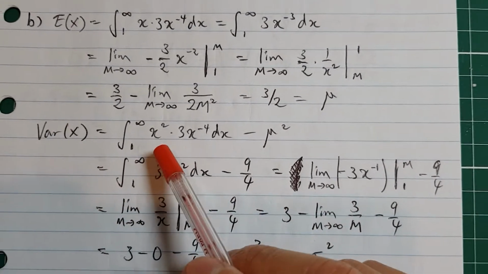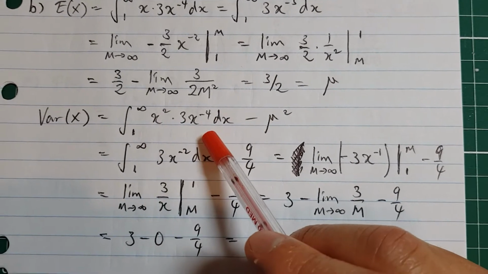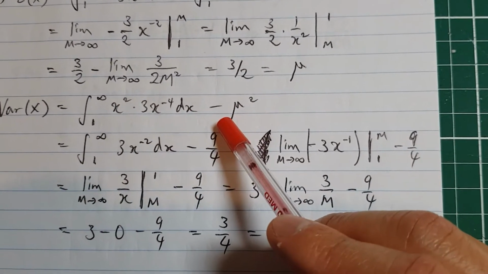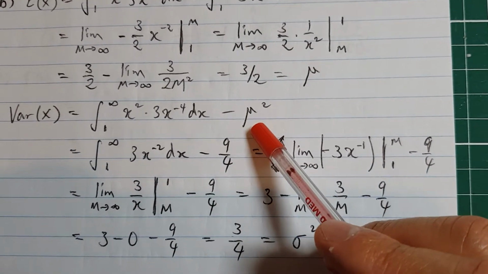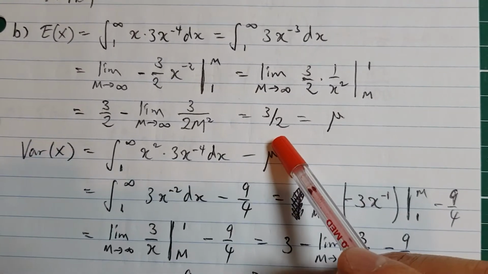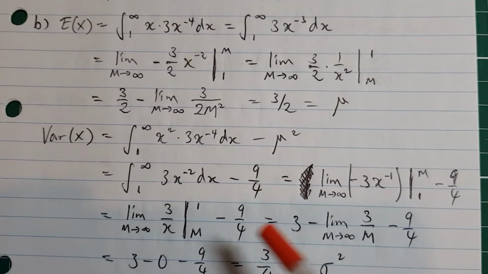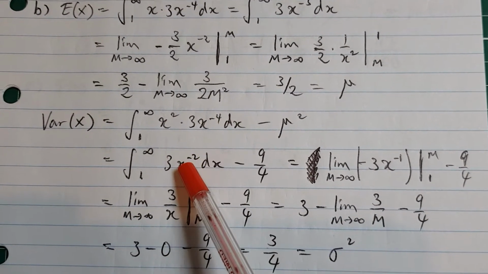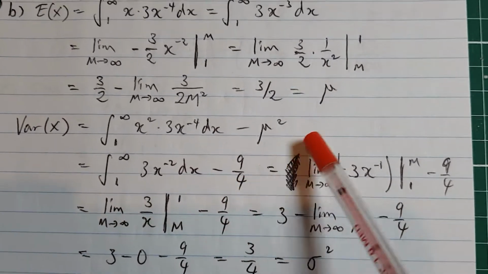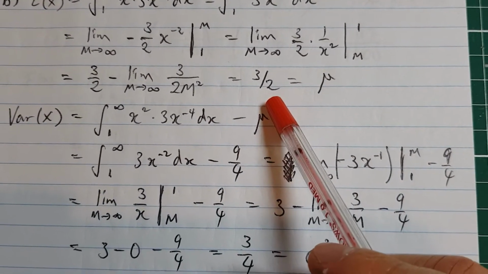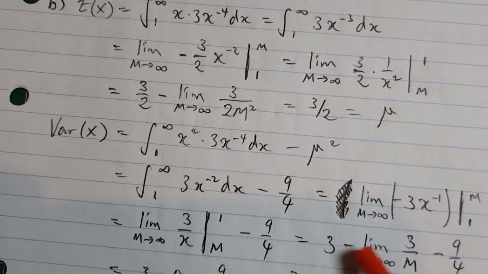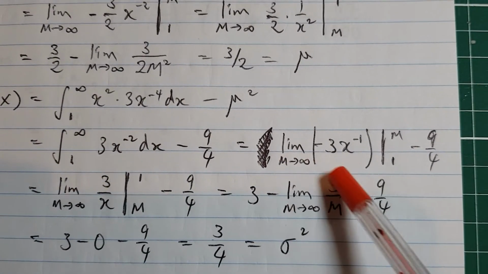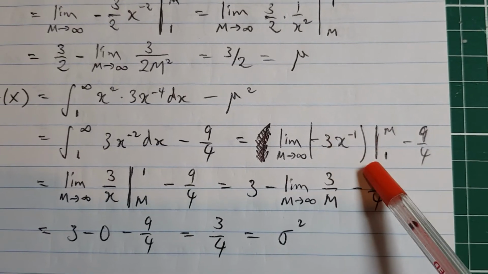So variance is the integral of x squared times the frequency function, and then take away the square of the expected value, or the average that we got from here. Okay, so nice little index law says that's x to the negative 2 and minus 9 on 4, because that was 3 on 2 initially. So that means now the first term is the limit of that after the integration.